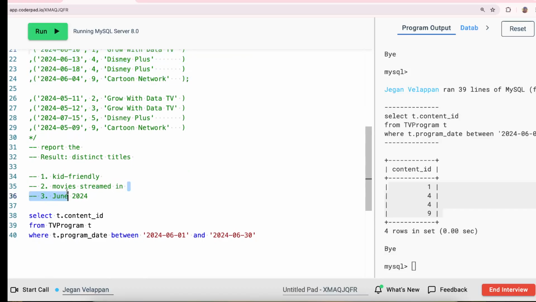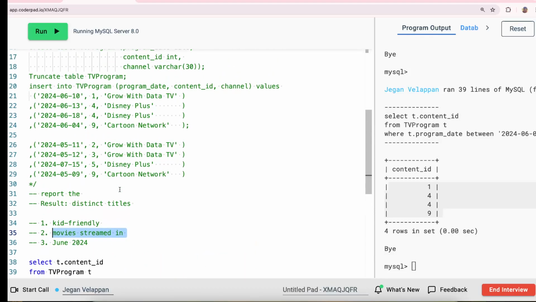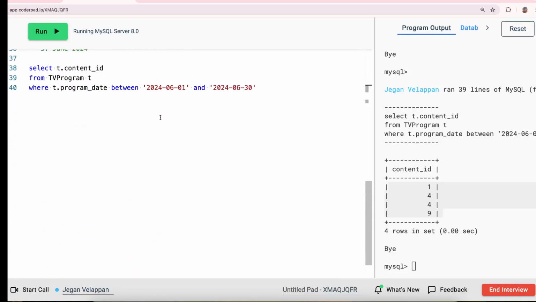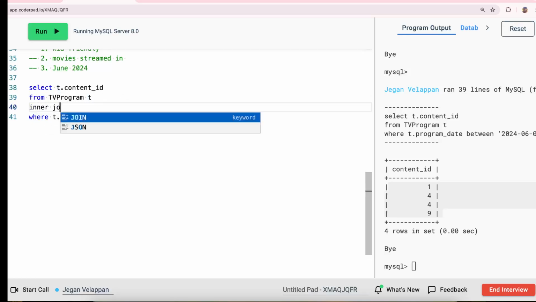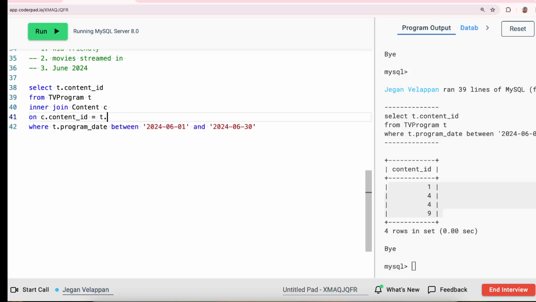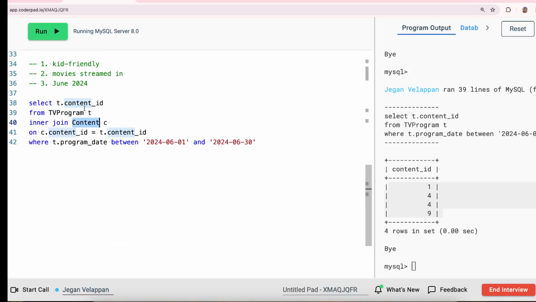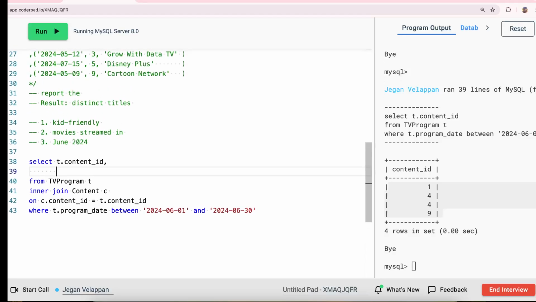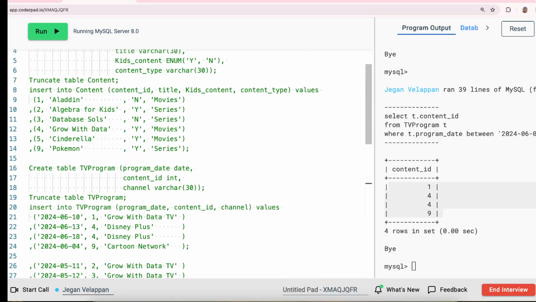The second one is that it's a movie streamed. For that we have to go to the content table and see whether it's a movie or a series. So I use an inner join because we have to check the condition. Both are connected with the content ID: C.content_id equal to T.content_id. So we connect the TV program with the content table. Now we need to check whether it's a movie or not, so it's the content type.